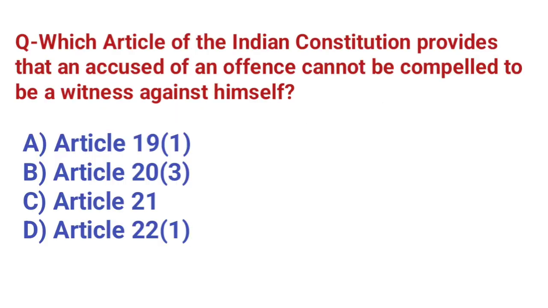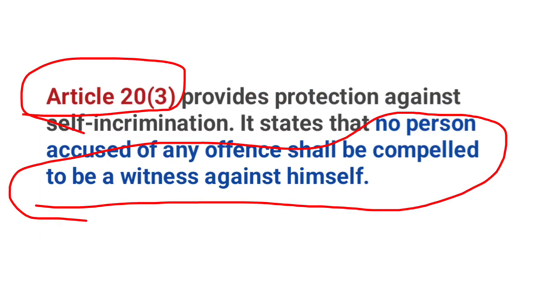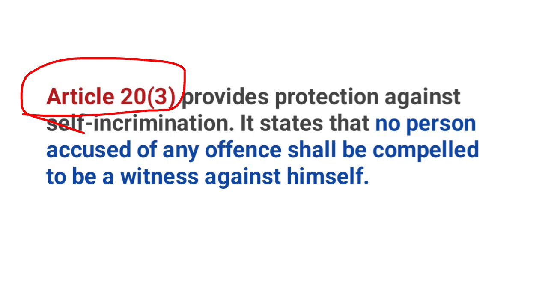Which article of the Indian Constitution provides that an accused of an offence cannot be compelled to be a witness against himself? Correct answer, B. Article 23. Article 23 provides protection against self-incrimination. It states that no person accused of any offence shall be compelled to be a witness against himself.